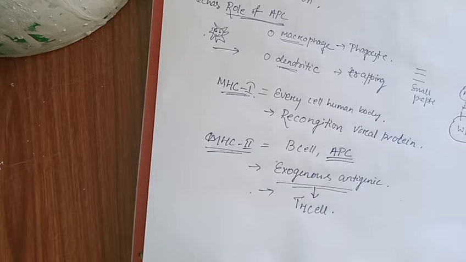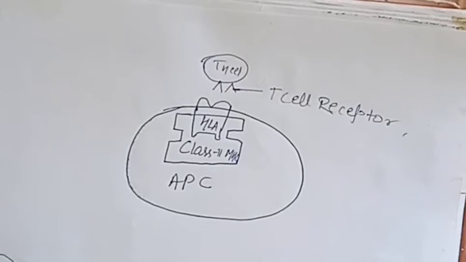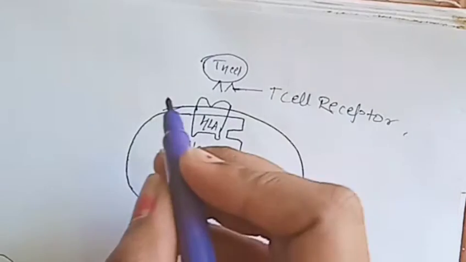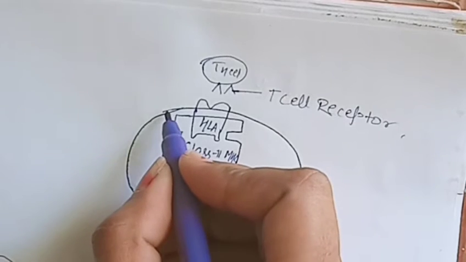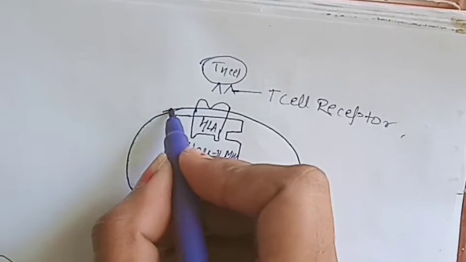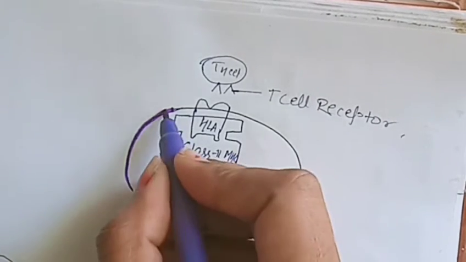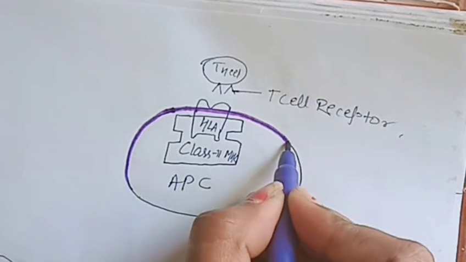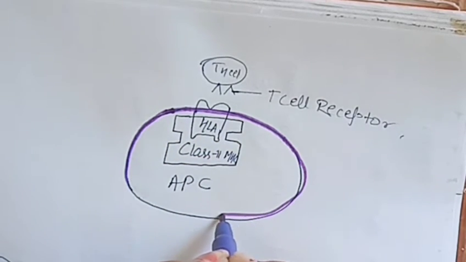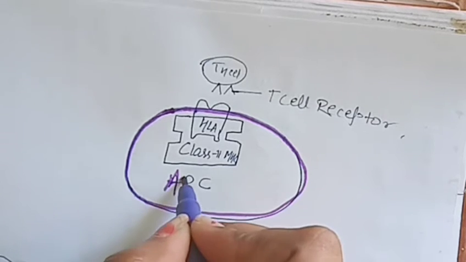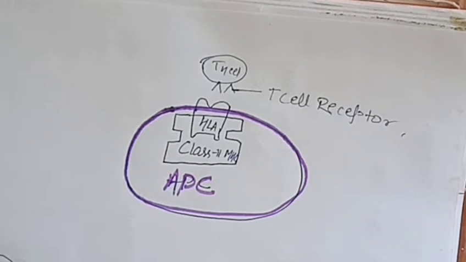Now the sequence of what we studied, if we represent it schematically, then we say this is the antigen presenting cell. In the antigen presenting cell, what is present?